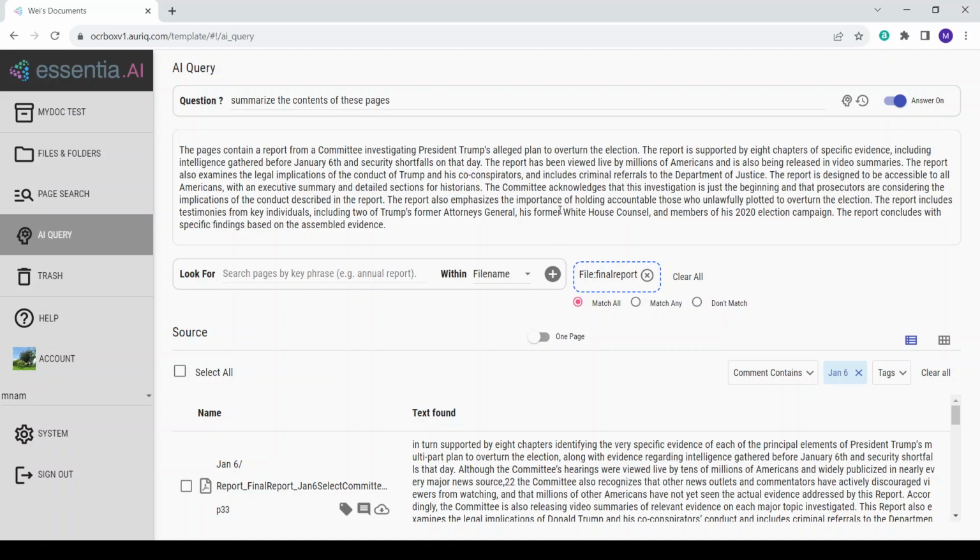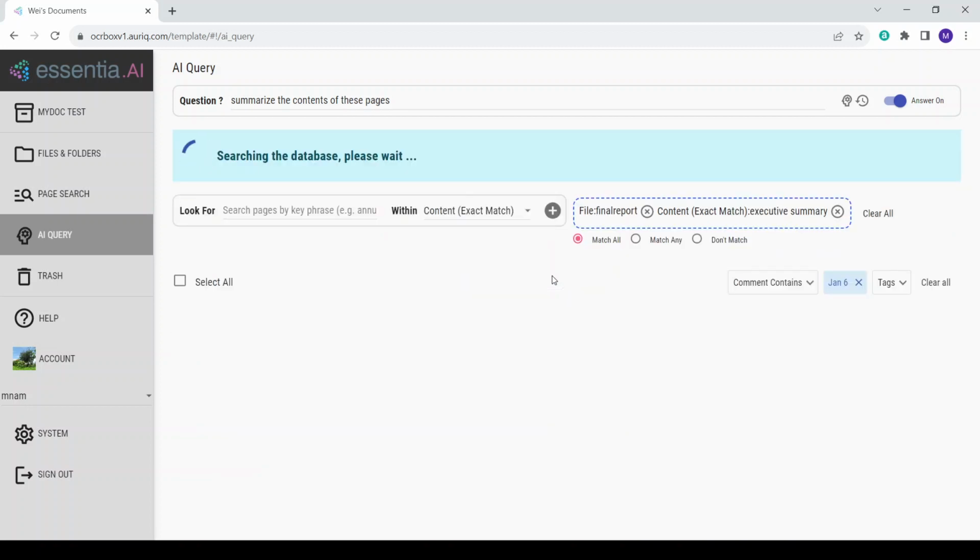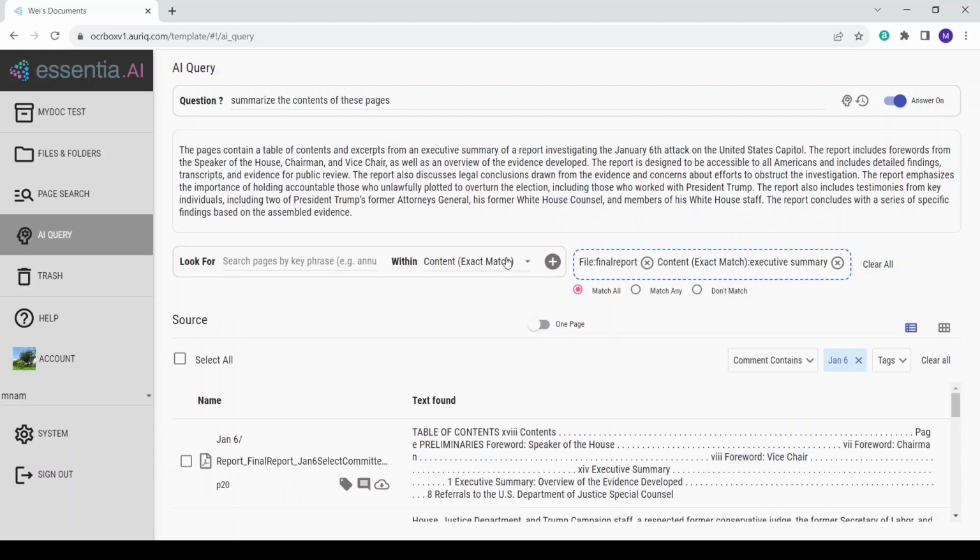But we can actually filter this down further as well. So say we want the information from the executive summary content. So you can say executive summary, and change that to an exact match so that we're looking in the executive summary portion of this document.